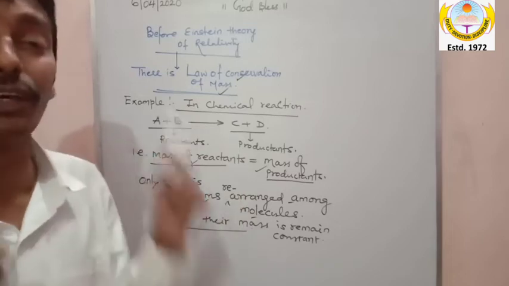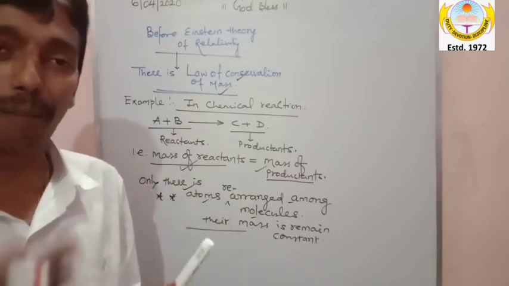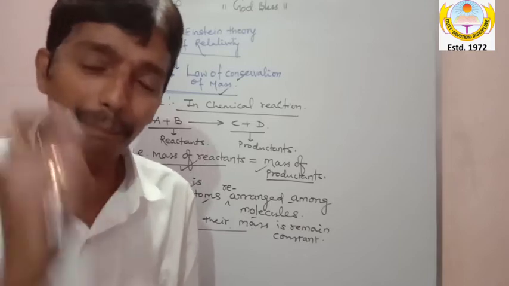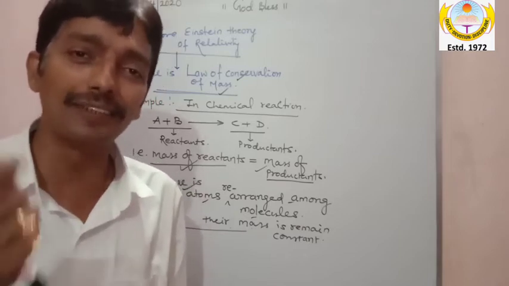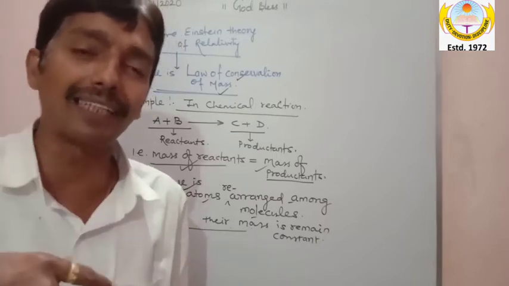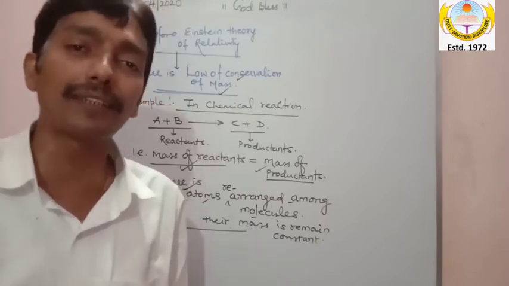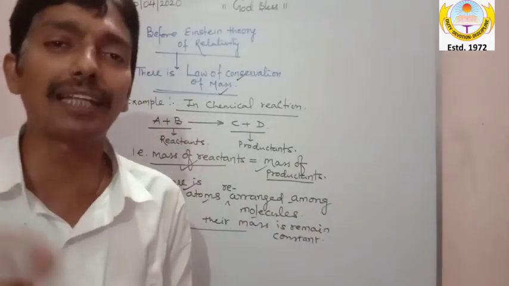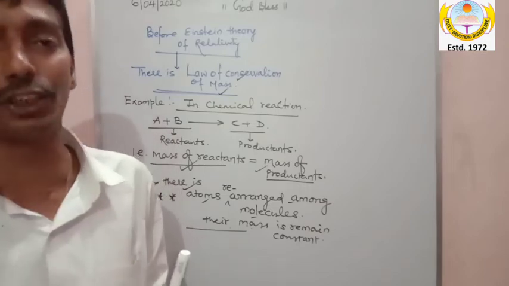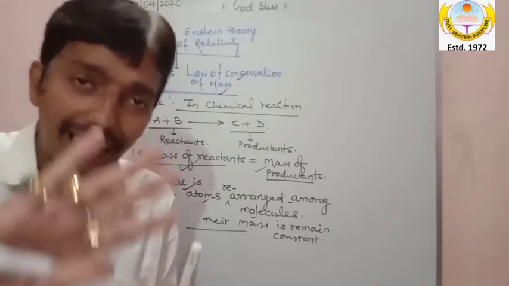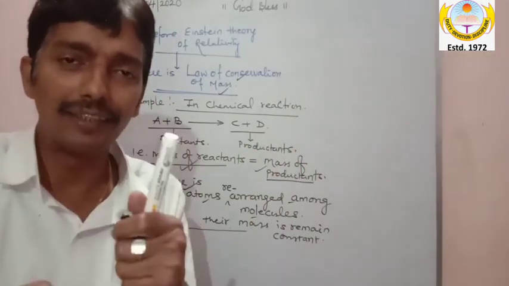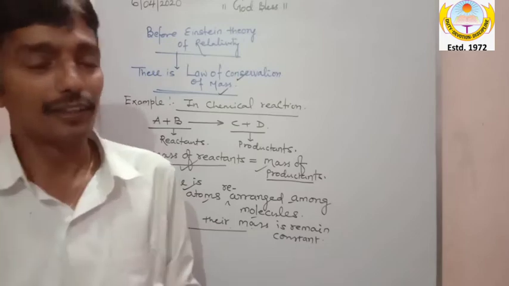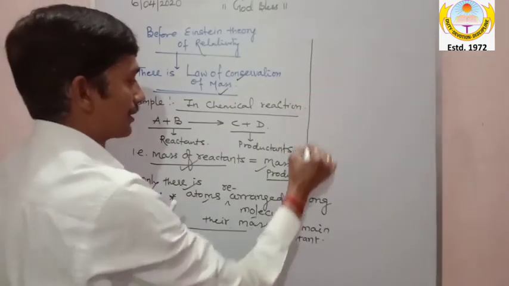So science observes this. For example, in my body, if a chemical reaction is taking place, remember this: during that chemical reaction, whatever the mass of the reactant is, it will be the same as the mass of the product. Even when the chemical reaction is over, in the entire chemical reaction only the atoms get rearranged. The atoms that were arranged here and there earlier get rearranged because of the reaction. They get rearranged among different molecules, but mass remains constant. So this, my dear, is the law of conservation of mass.